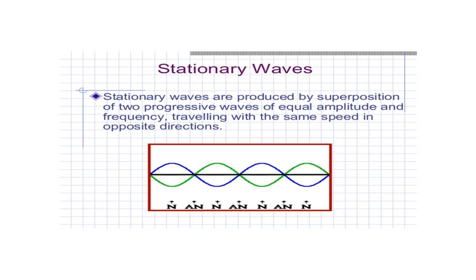Zero displacement is called a node and maximum displacement is called an antinode. The distance between a node and an antinode is lambda by 4. So the distance between two successive antinodes or two successive nodes is lambda by 2.